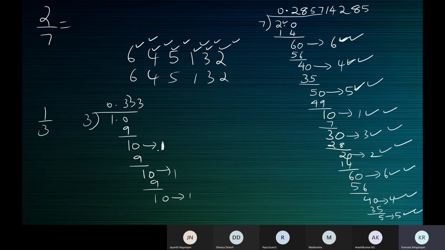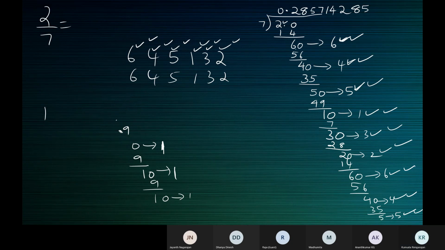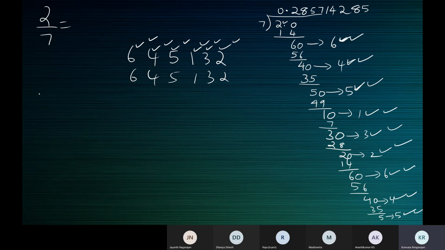Now what do you see in this division? The remainder is 1 everywhere. Let me do the division again for you in case you don't understand. Let me take a different number, say 14 by 9. Okay, let's divide 14 by 9.